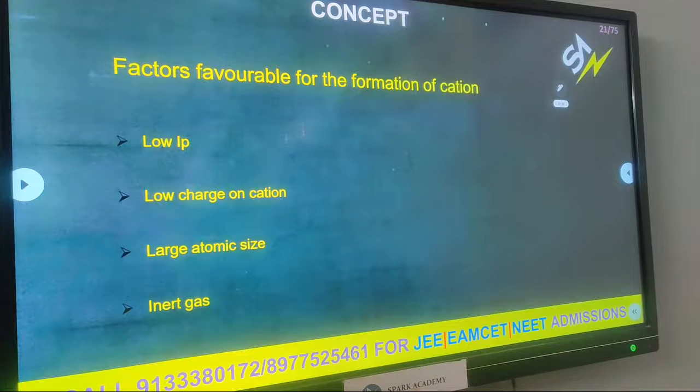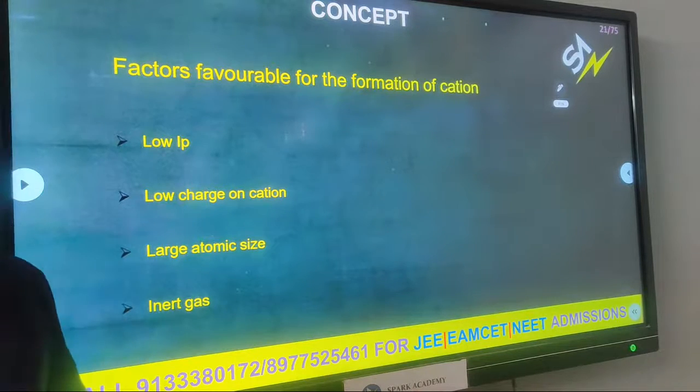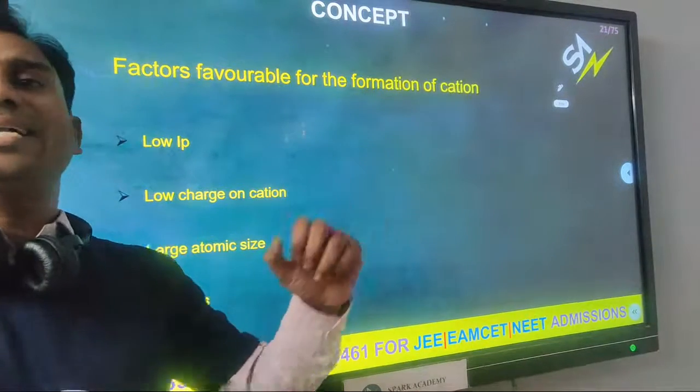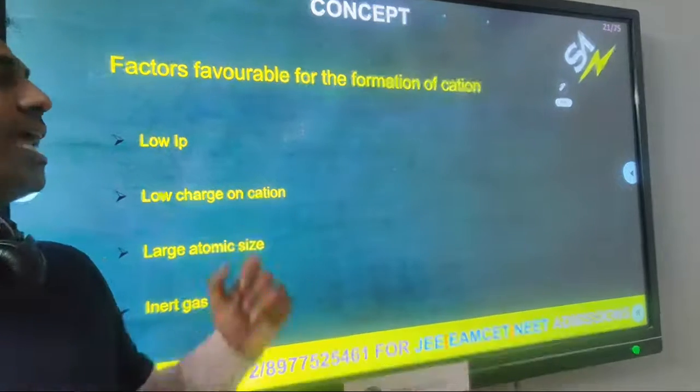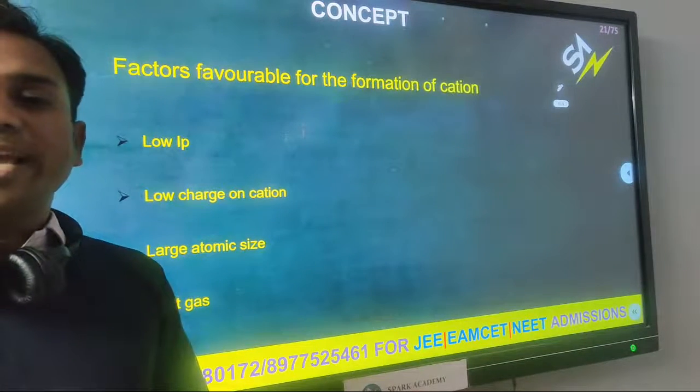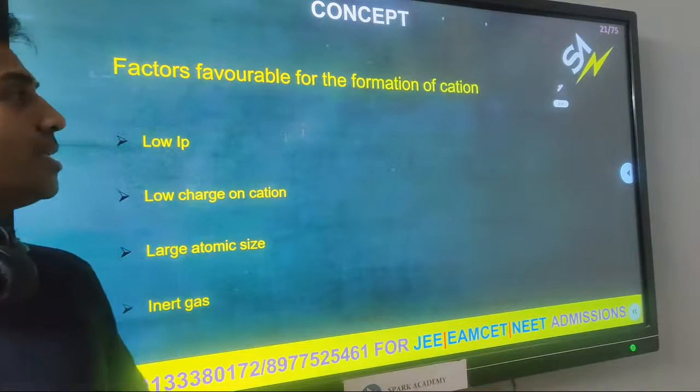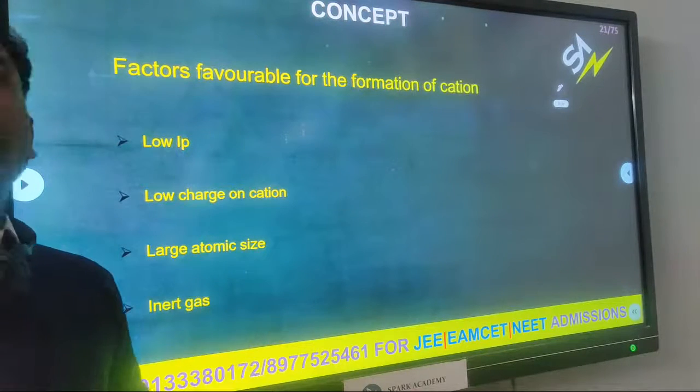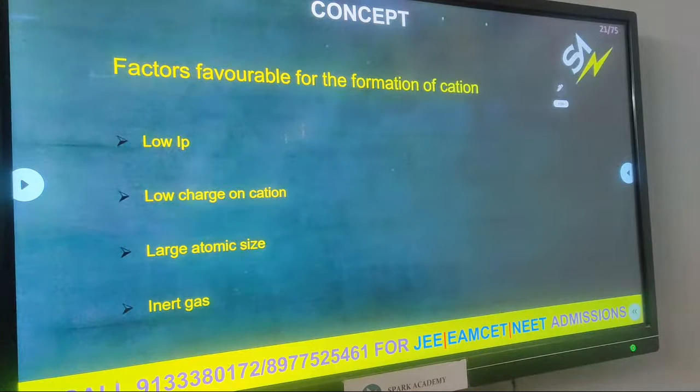Now here the formation of the ionic bond compulsorily requires cations and anions. First, the cation. What is the charge of the cation? Positive charge. Yes. So what are the favorable conditions for the formation of the cation? Low ionization potential favors forming a cation.